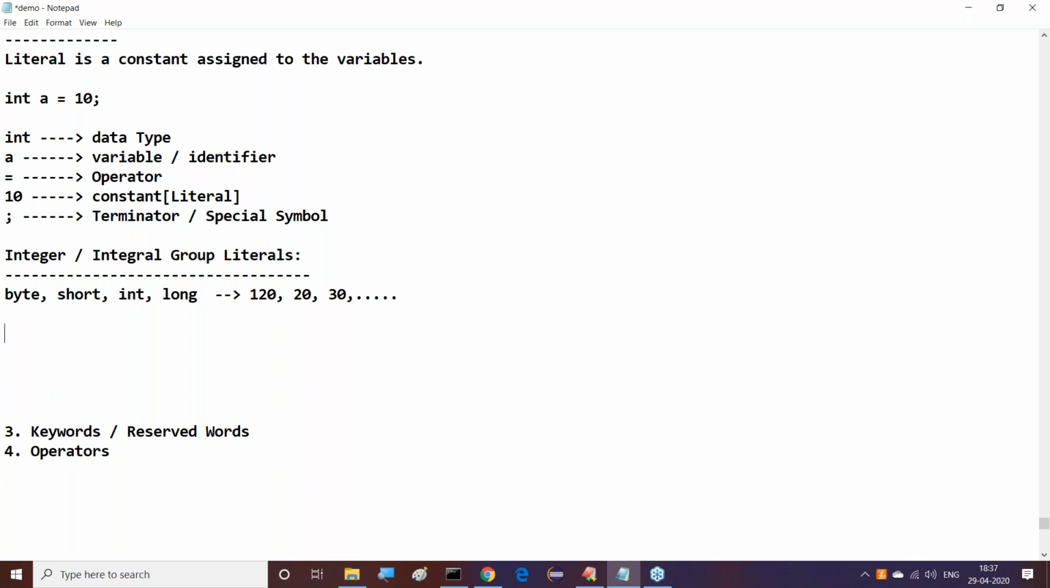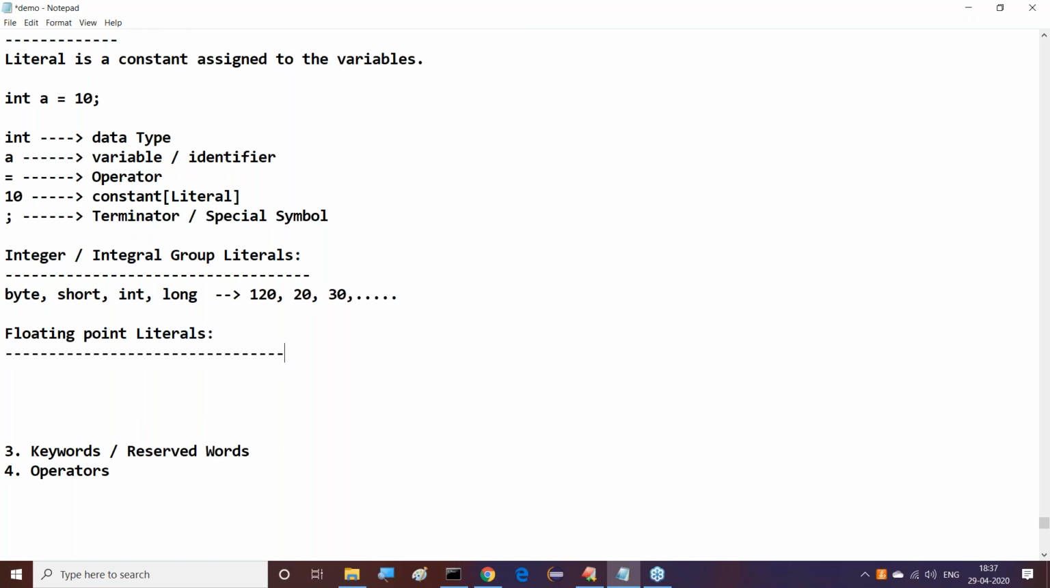But each and every type has some boundaries. Those boundaries depend on bytes. Later on, in the data types part, we will discuss the boundaries exactly. But as of now, literals like these are available. Good. Next one, after that, is floating point literals. Floating point literals exist.